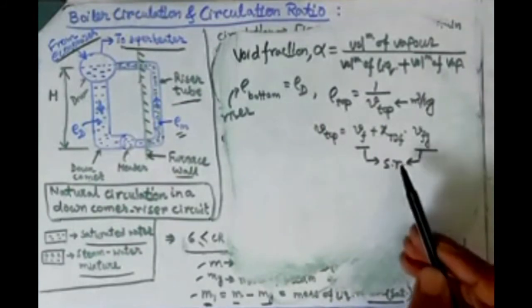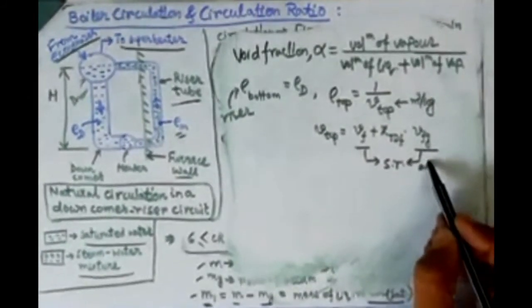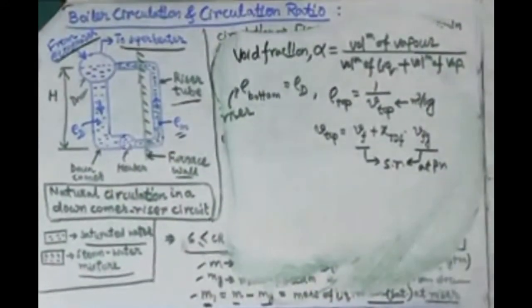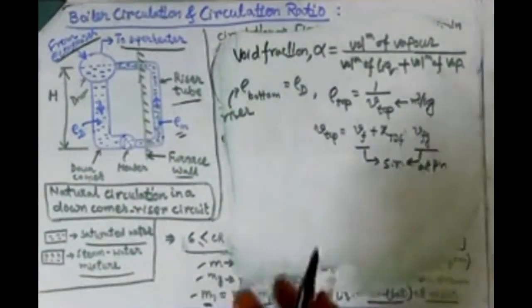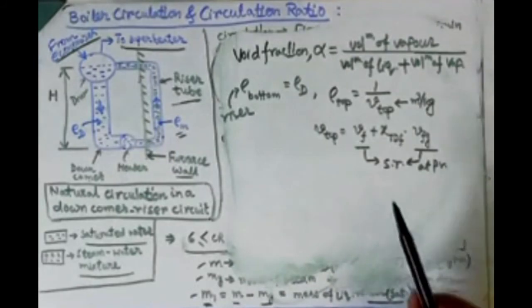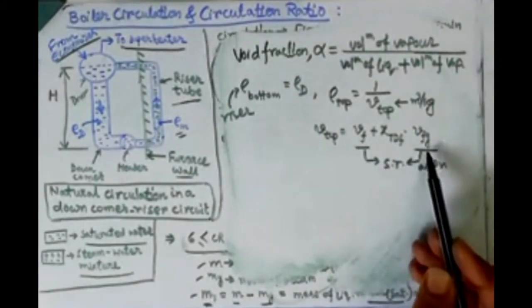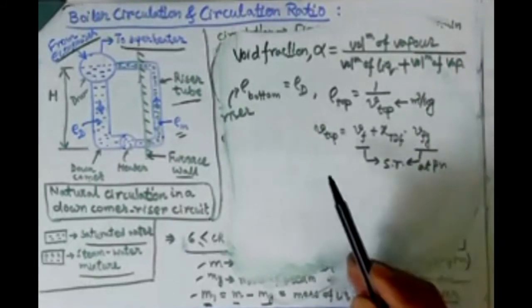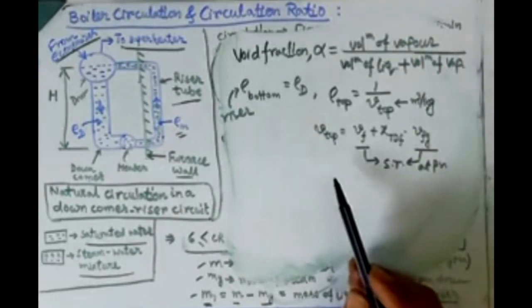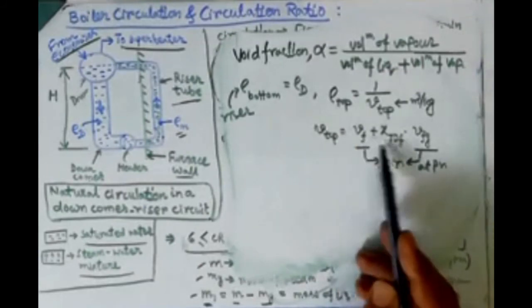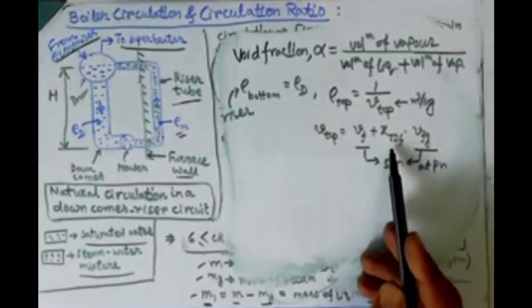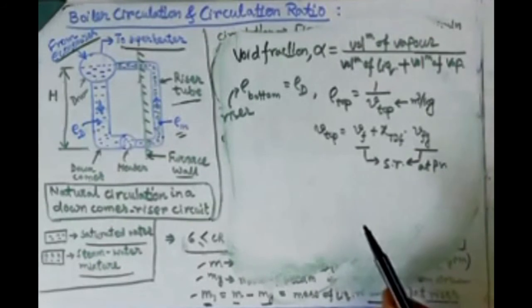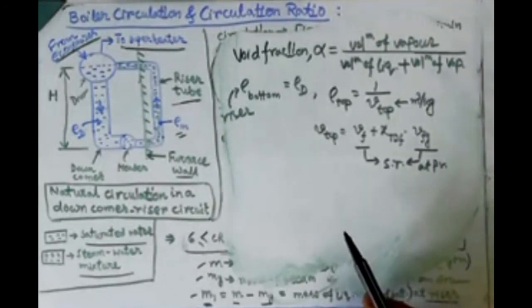Isn't it? If you know the pressure of that particular riser tube, then look up that pressure in the saturated steam table and get the values of small vf and vfg. If the dryness fraction is known to you, then you can find v top from there. Or if v top, vf and vfg are known to you, then you can find the x value from there. Got it?